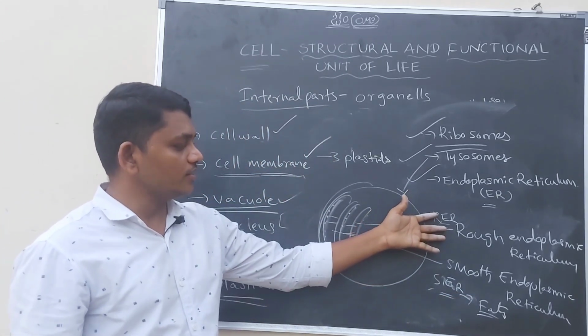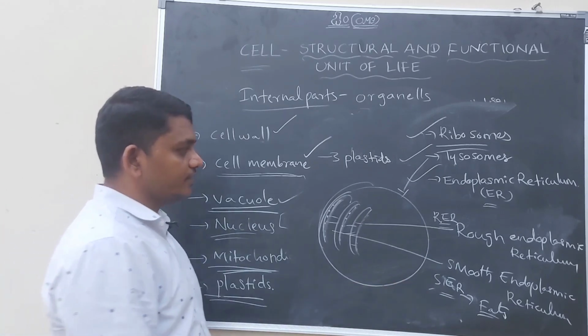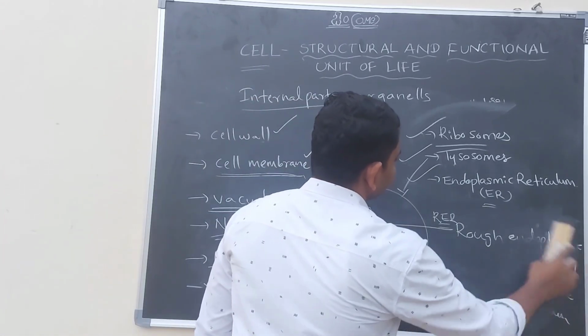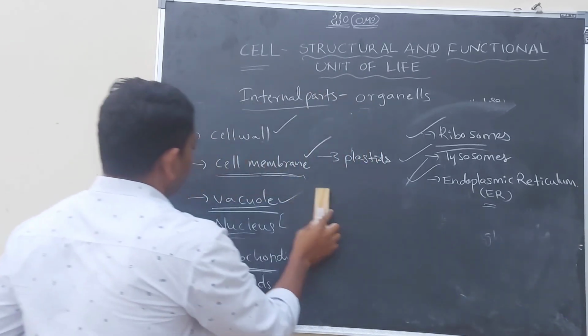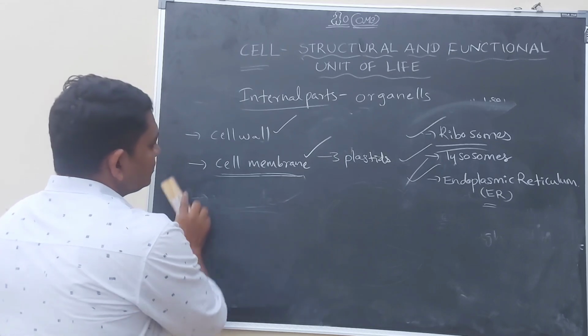Here proteins and here fats are synthesized. These are important internal organelles of the cell.